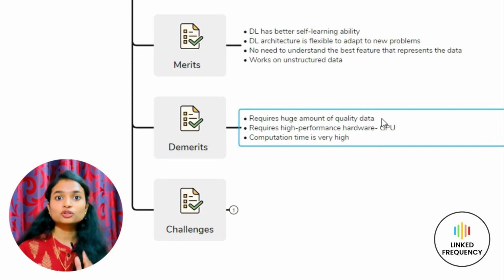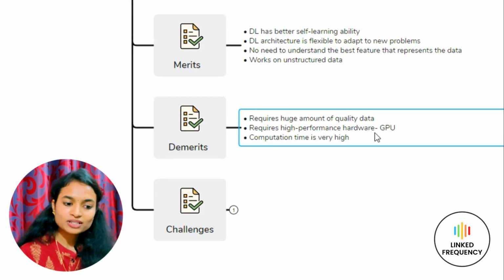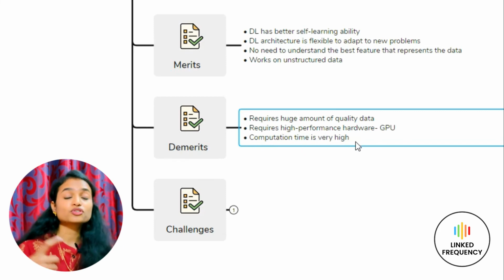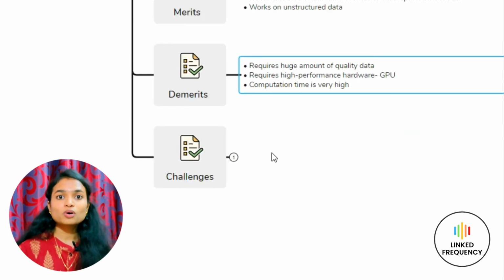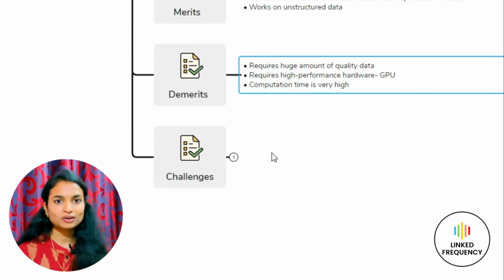Next, due to the iterative process, like forward propagation and backward propagation happening continuously, we need very high performance hardware like GPUs. Computation time is very high. Since the process of iteration happens, the time consumed is also more, because of which it becomes a disadvantage in deep learning. Now, let us move ahead with the challenges that we might face by using these sort of algorithms.